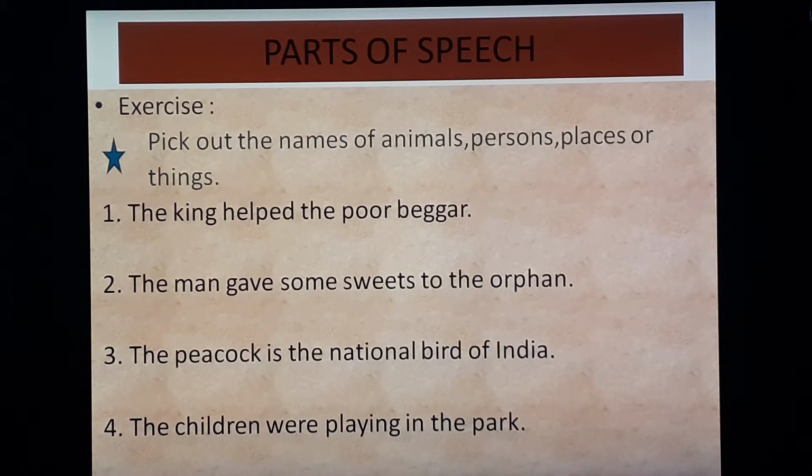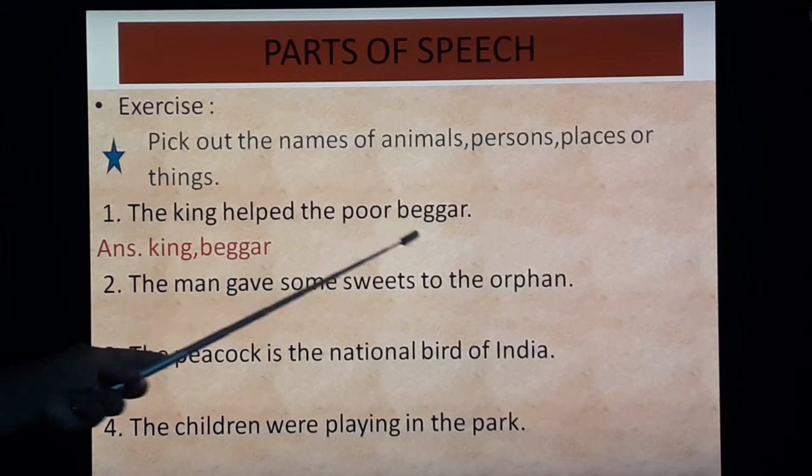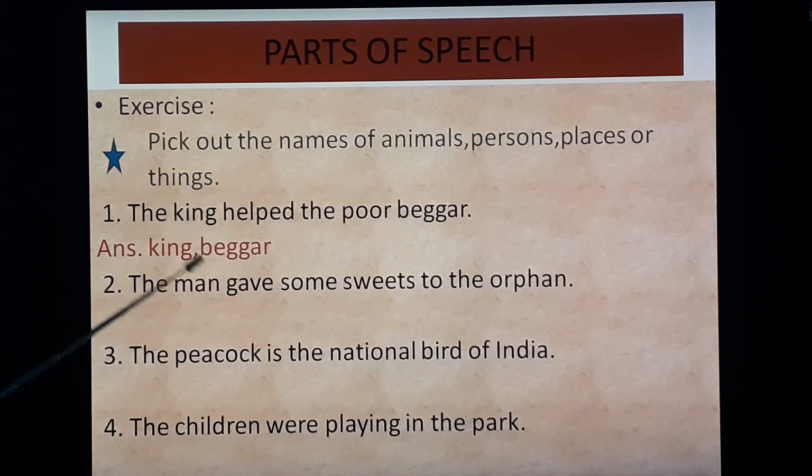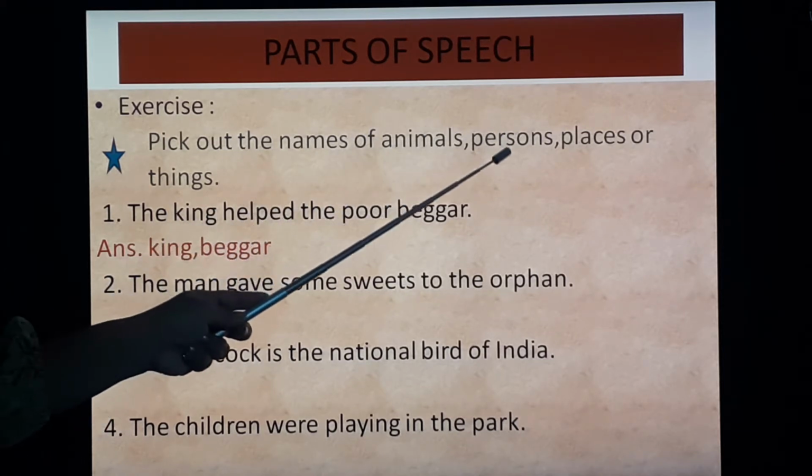Hope you have completed. Let's check answers. First, the king had the poor beggar. So, king and beggar both are nouns. King and beggar both come under the category of persons.